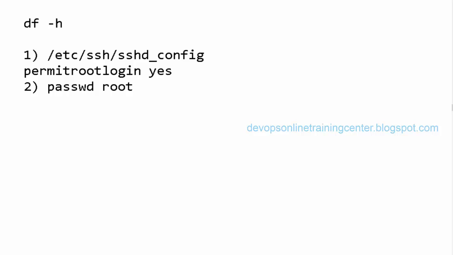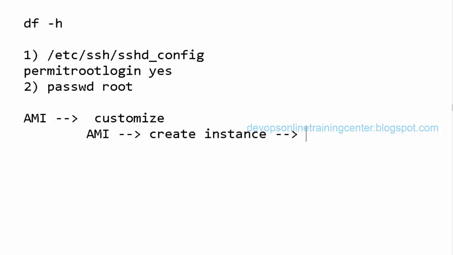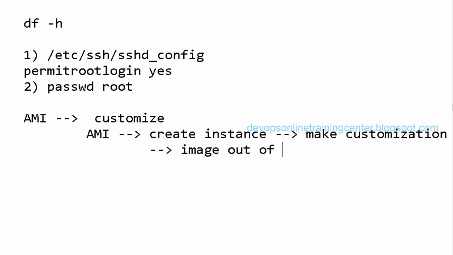There is also something else. One is the AMI, Amazon Machine Image, that we created. This is like a pre-installed image. Now we can customize this. How do we customize? Let us say I have one AMI. I create an instance out of it, and make some customization, install applications or a lot of packages. Then again, I can create an image out of this running instance, and use this image for any future deployments, so I don't have to do the customization again.